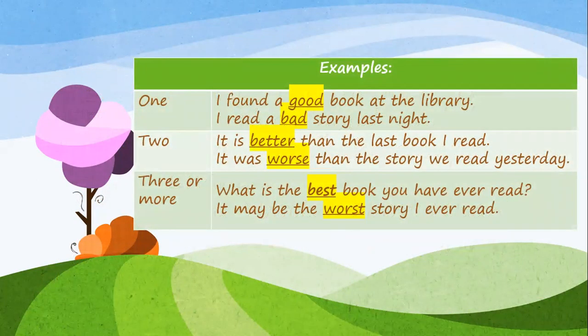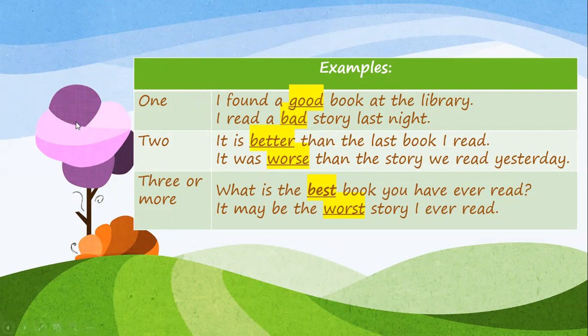So let's look at some examples. If you're just talking about one thing, we're not comparing anything, so you just need to use the adjective. So I found a good book at the library. Okay, it's a good book. This is describing the book. I read a bad story last night. Again, we're not comparing, we're just talking about one story. And it was a bad one.